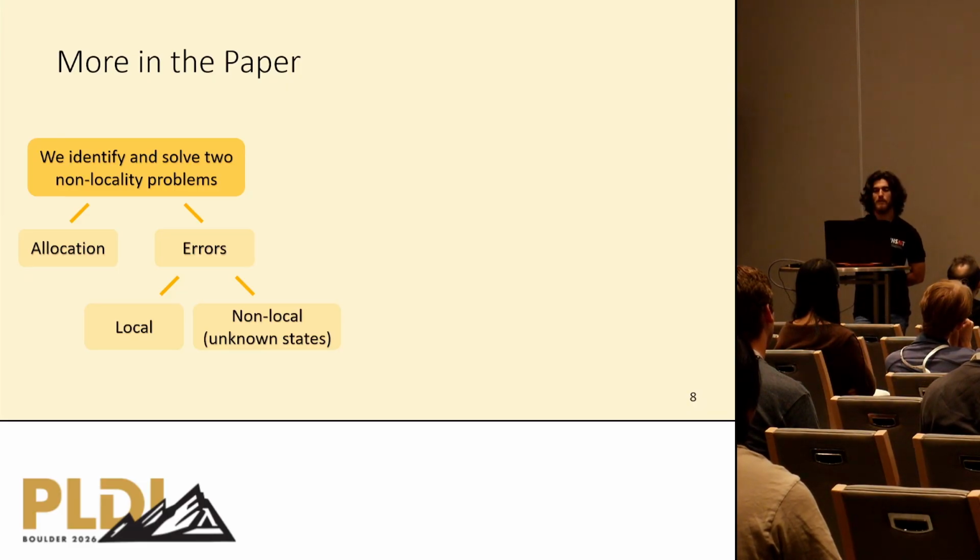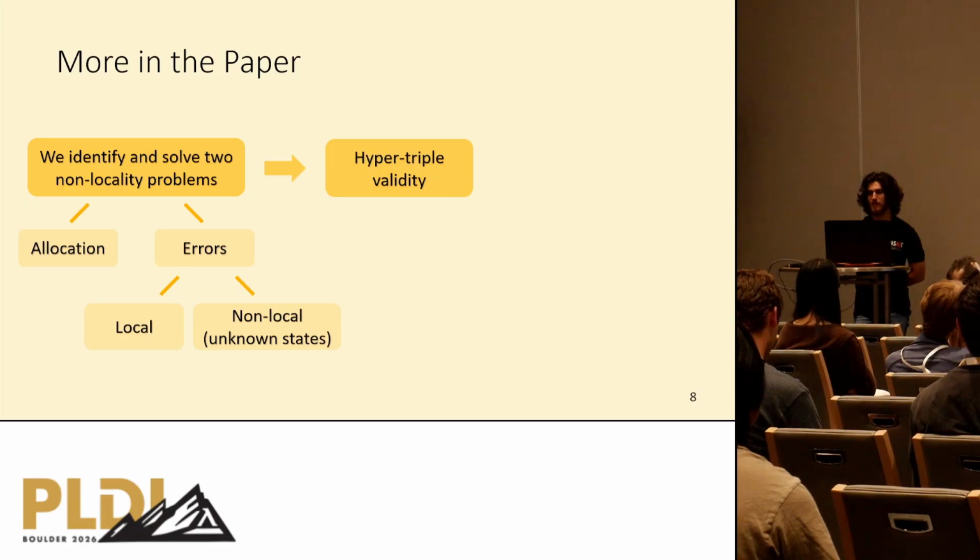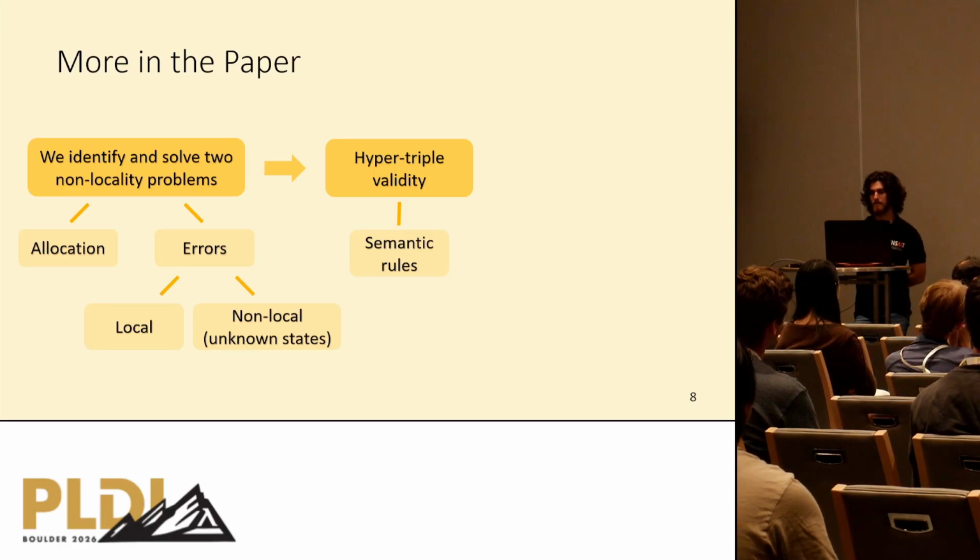We solve the problem with the non-local errors with the so-called unknown states, which unfortunately I don't have time to tell you more. Then we define hyper-triple validity and prove semantic rules sound, which is what we call hyper-separation logic.